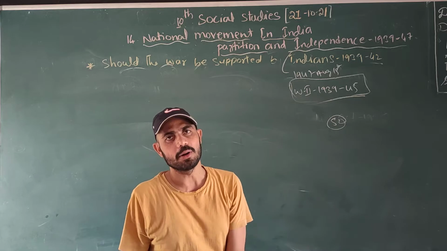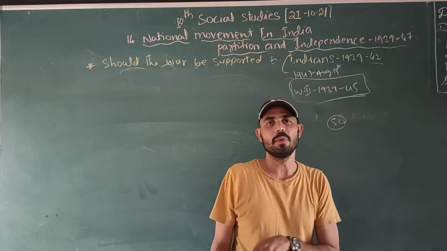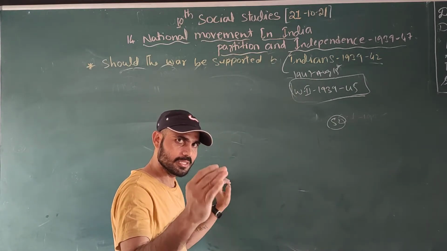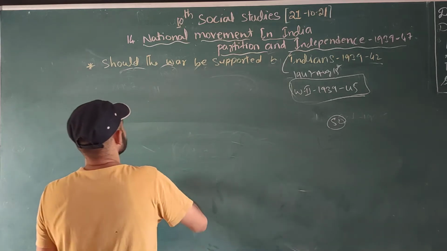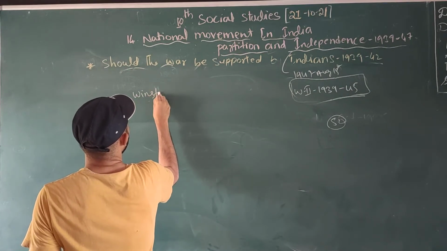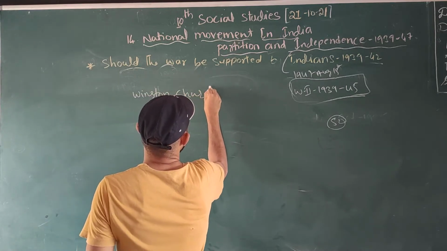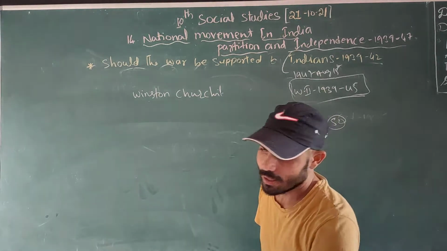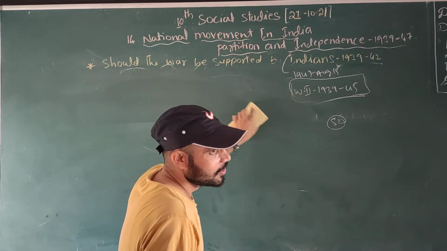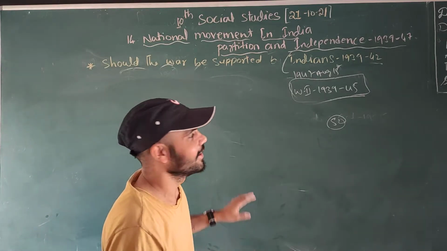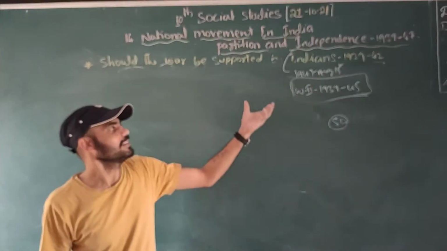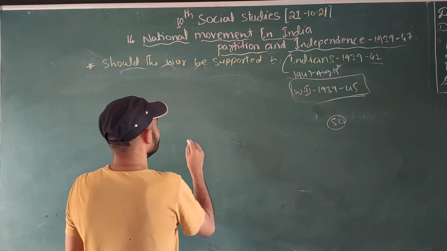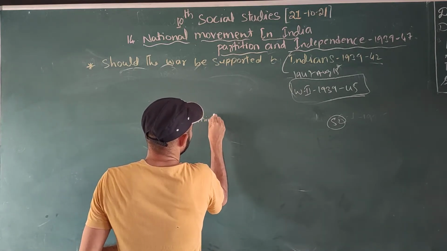But the Labour Party was in favor of giving independence to India. At that time, in 1939, Britain was ruled by the Conservative Party, and the PM was Winston Churchill. They wanted to give support to the Britishers, but they wanted to give not independence but Dominion status.